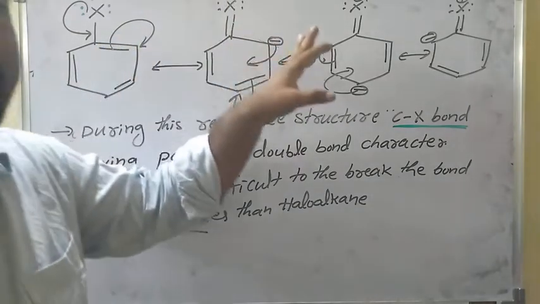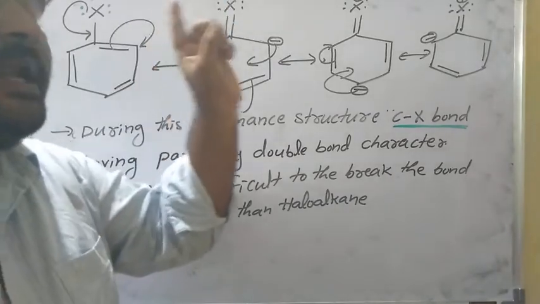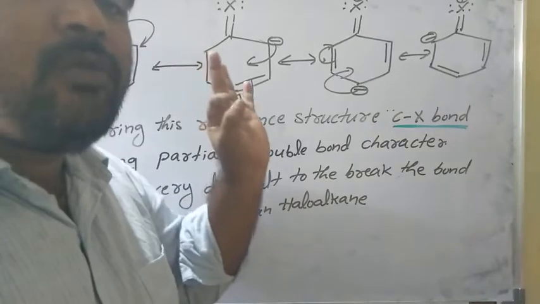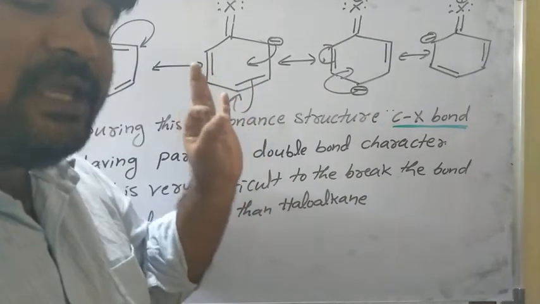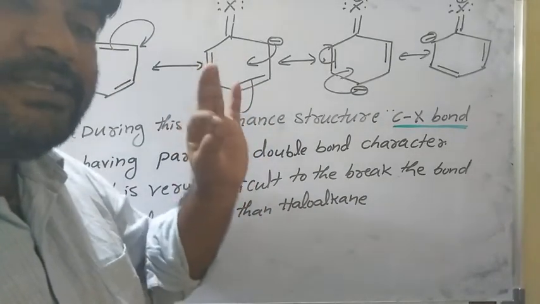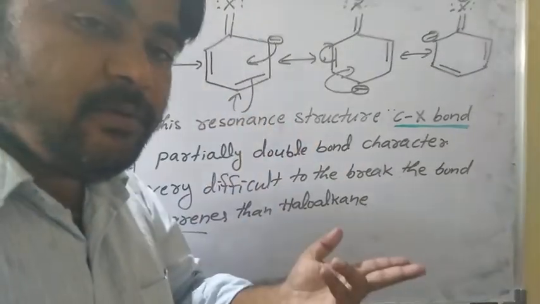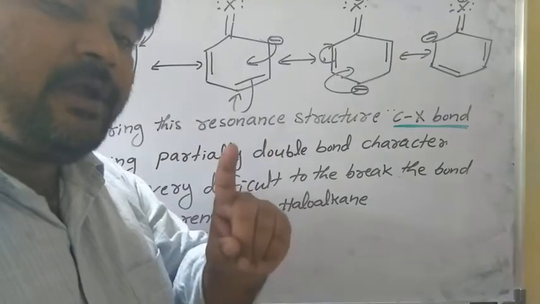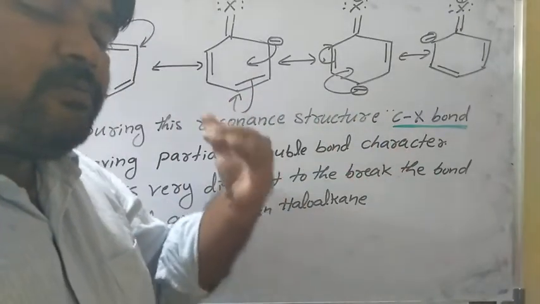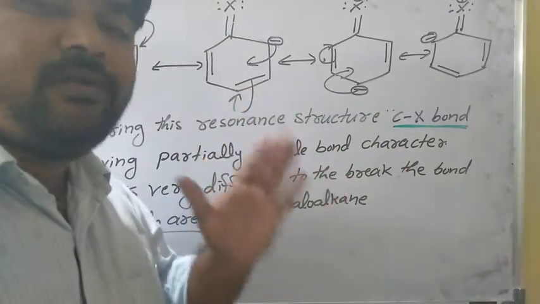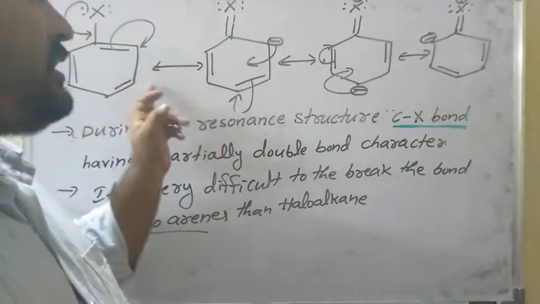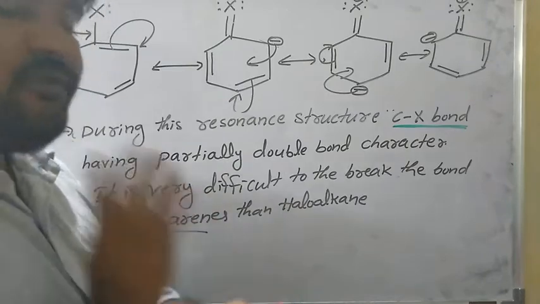In haloalkane, the carbon and halogen have a single bond. Very important: in haloarenes, the carbon halogen bond has partially double bond character because of resonance, but in haloalkanes it is a single bond. So compared to a single bond, a double bond is very difficult to break. It is a very important point. Do you understand this resonance structure? This is the first reason.